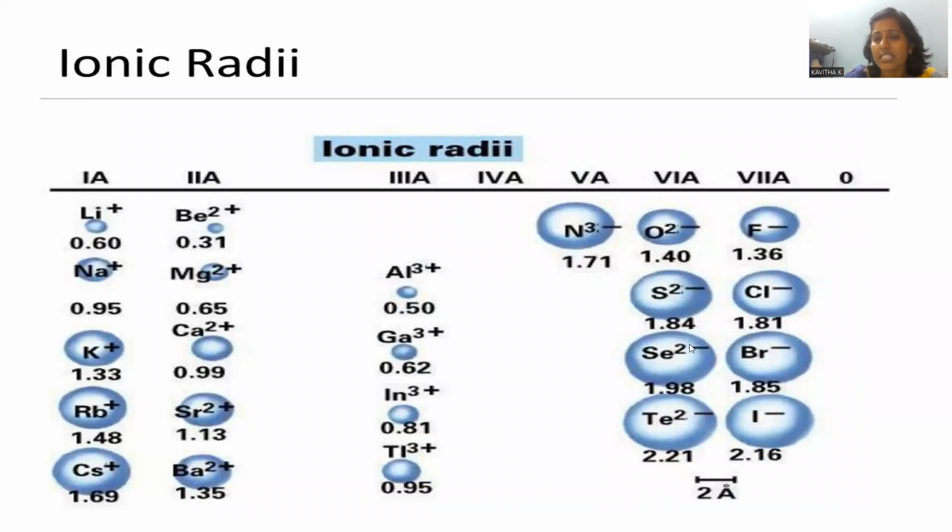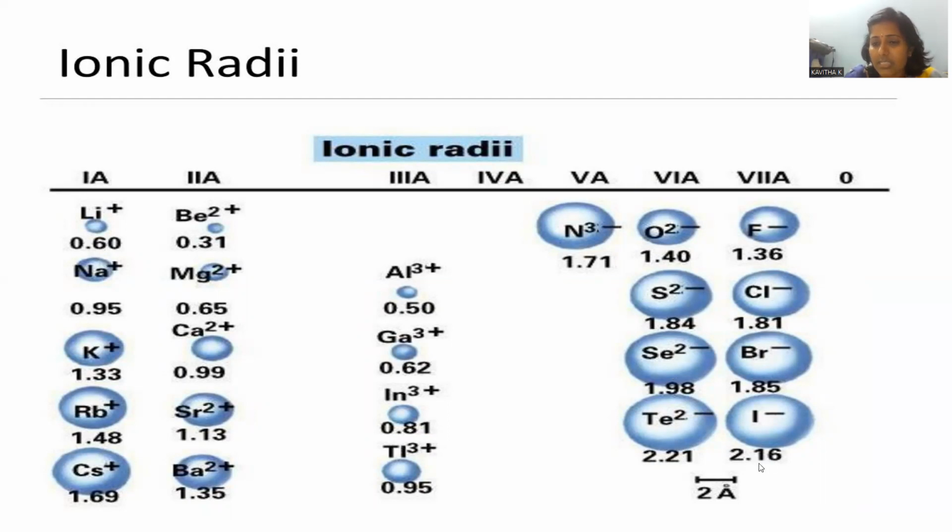We already know 6A is the family of oxygen, 7A is the family of halogens, the fluorine family. Oxygen O2- has 1.40, fluorine is the tiniest with 1.36, and S2- is 1.84, not required, not given in the problem. Selenide, Se2-, is given, which is 1.98. Iodide is given, that is 2.16. Bromide is given, 1.85. Chloride is not given, 1.81.